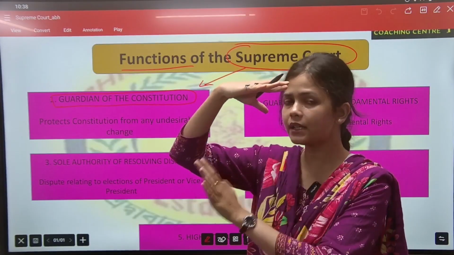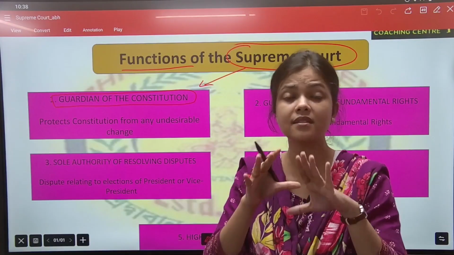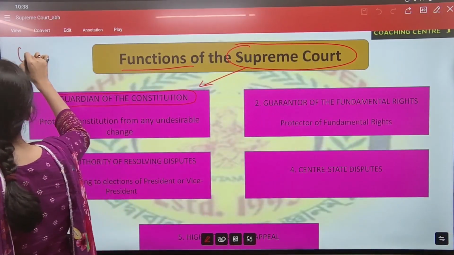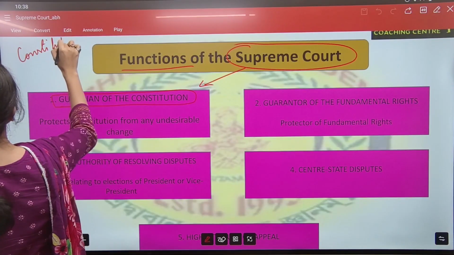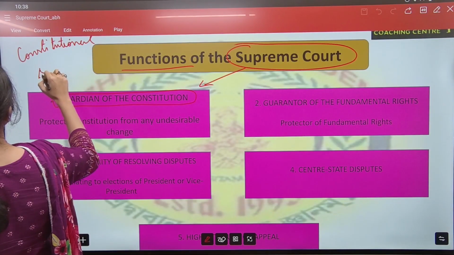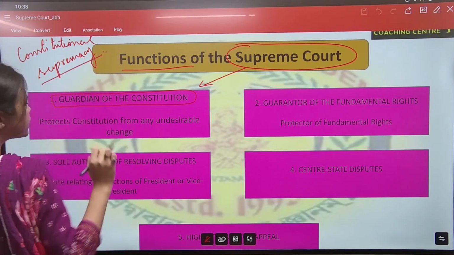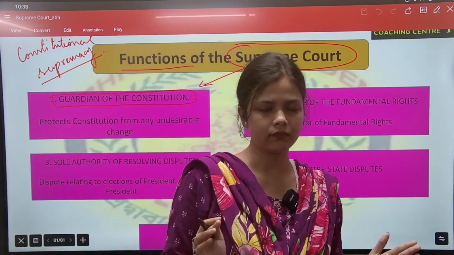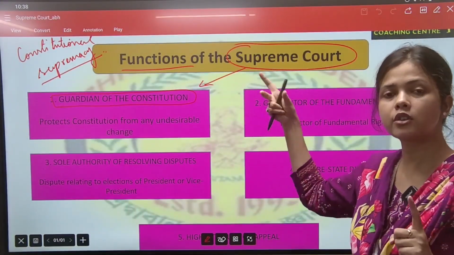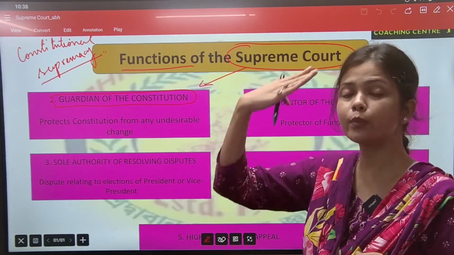Government, parliament, nor the judiciary, no one can override what's written in the Constitution. In India, every organ has to run according to what's written in the Constitution. So the Constitution is at the topmost, supreme position.